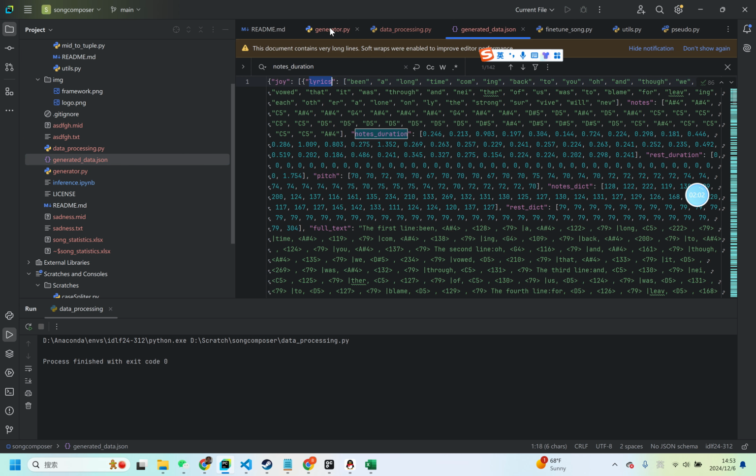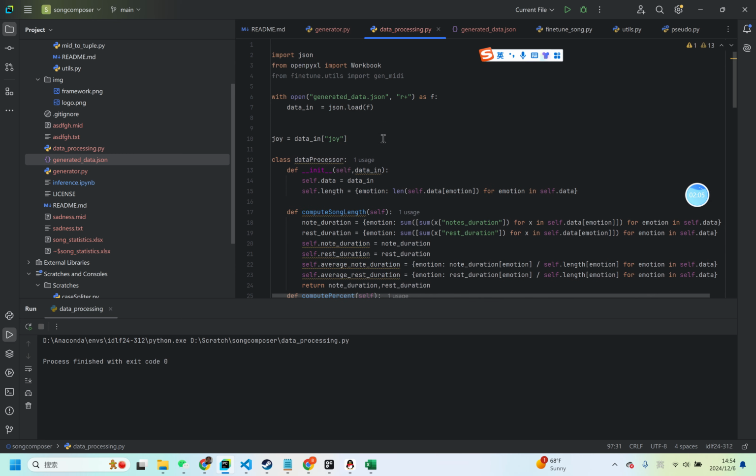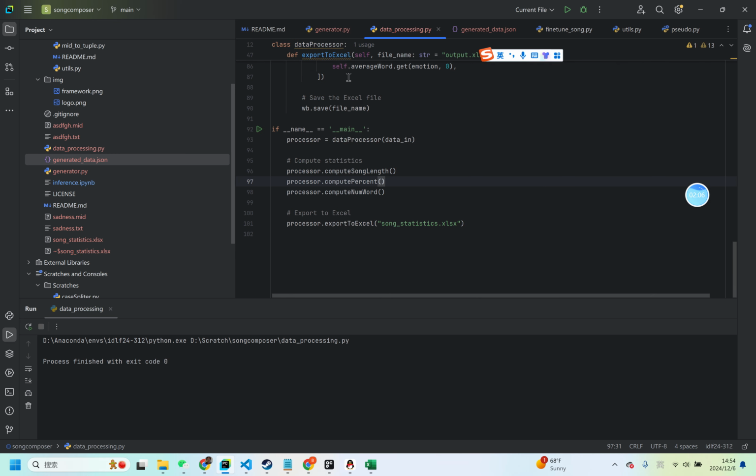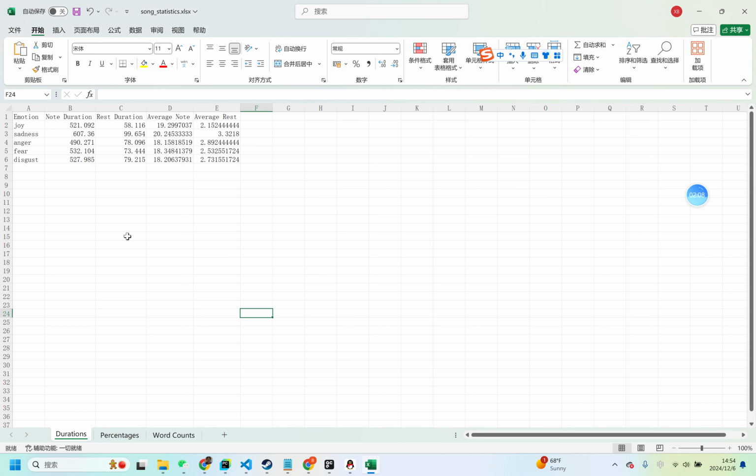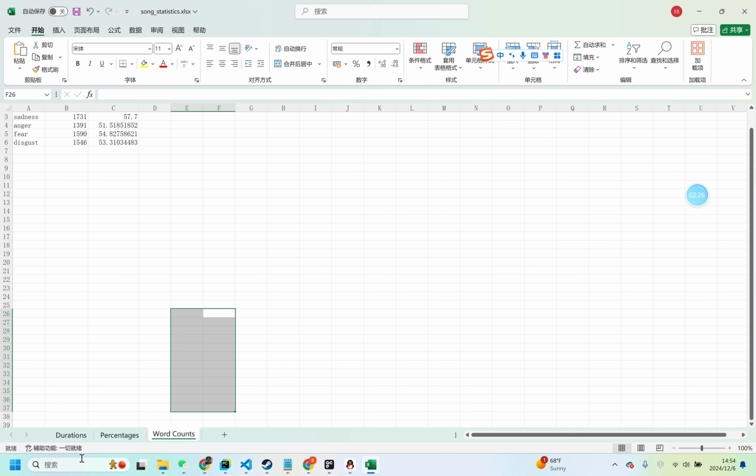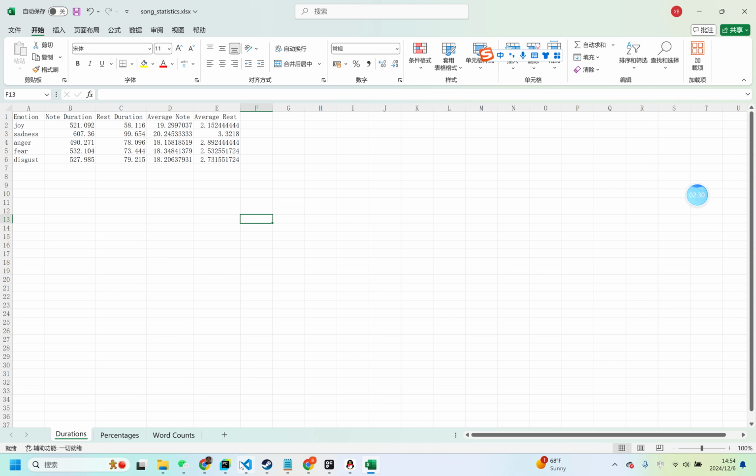With this music, I use the data processing tool to process them into different kinds of data. If you take a look here, there is part of the data metrics. For these metrics, I calculate the note duration and rest duration of each song. For happy music, I assume there are more lyrics, and for sad music, probably there is more silence. And there are other different metrics that we have used to classify these music.